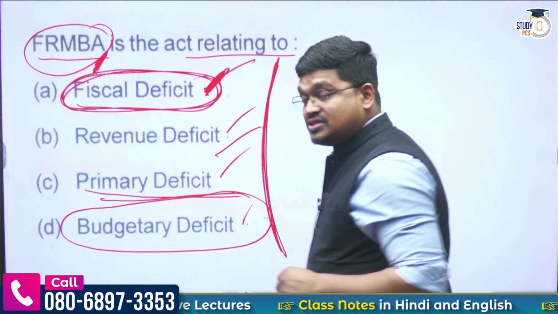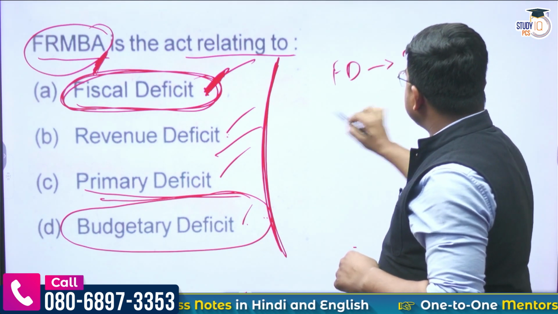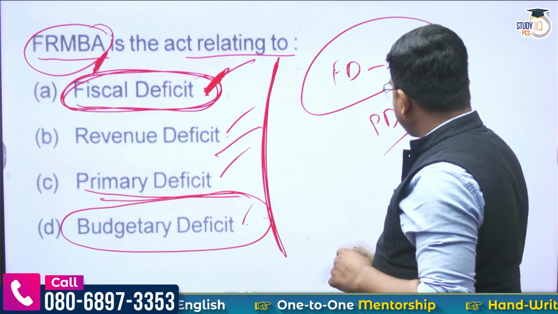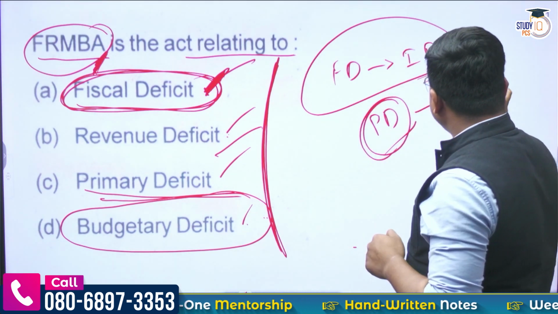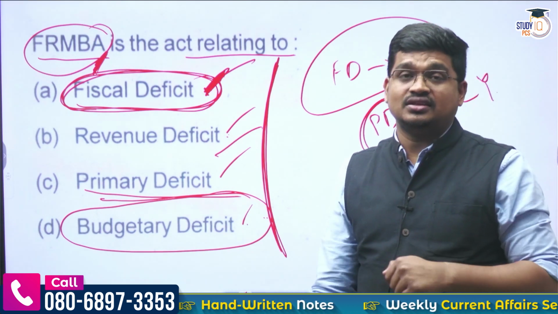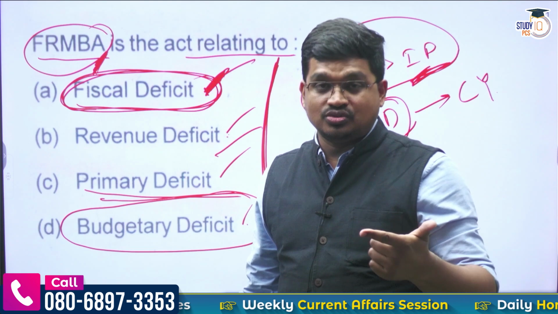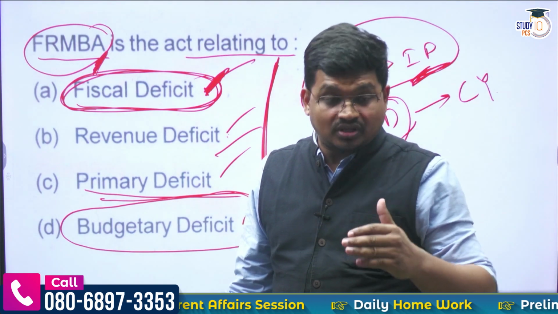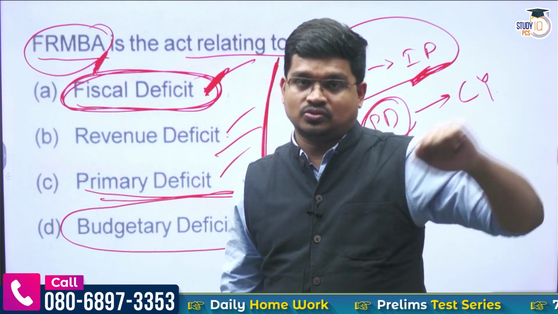Primary deficit kono? Na fiscal deficit ru jadi ame interest payment ku minus kariva, fiscal deficit minus interest payment, ame paiva primary deficit. Kahinki minus koruche? Na primary deficit ta hoji deficit in the current year. Deficit in the current financial year. Interest payment ta kono? Jo interest ame pay koruchu, sarkar pay koruchandi, that is for the previous borrowing. That is for the previous borrowing. Could be last year or last to last year or previous 5 years also.